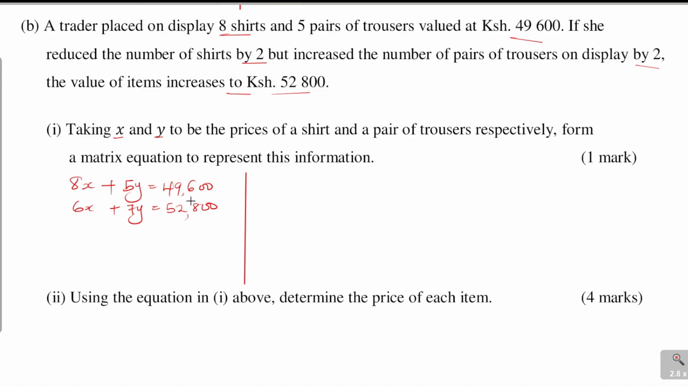And you know how we form these? We get the coefficients of X and Y. So 8, 6, and then 5, 7. Multiply this one by the price of a shirt and a trouser. This one should give 49,600 and 52,800, like that. So that is the required matrix equation.